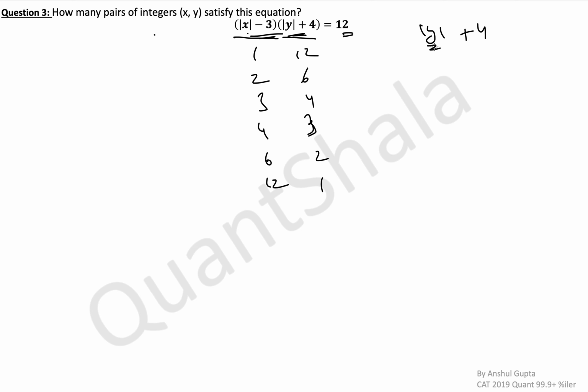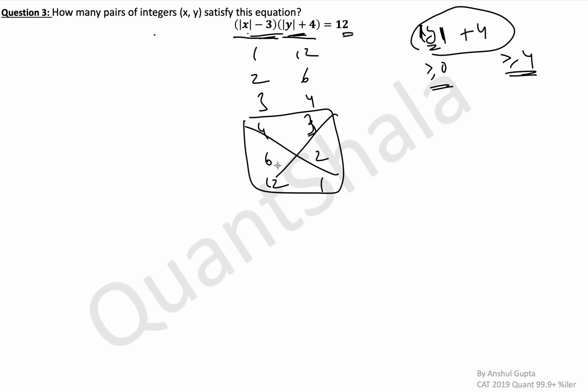Y is an integer, so mod y at least has a value of 0. Mod y can never be negative, so this entire thing will have a minimum value of 4. So this means the last three cases are not possible. The only three cases that we have here are 1, 12; 2, 6; and 3, 4.